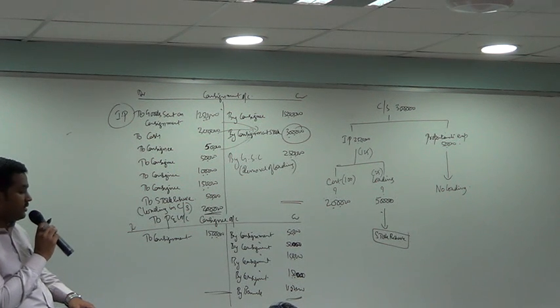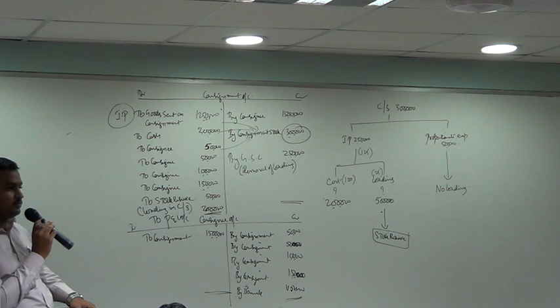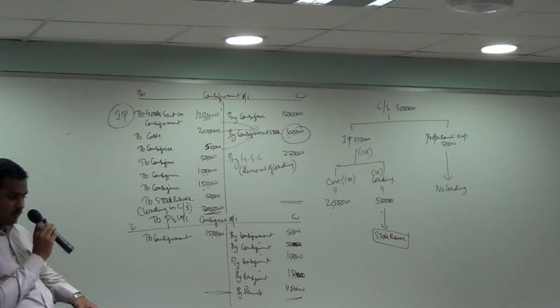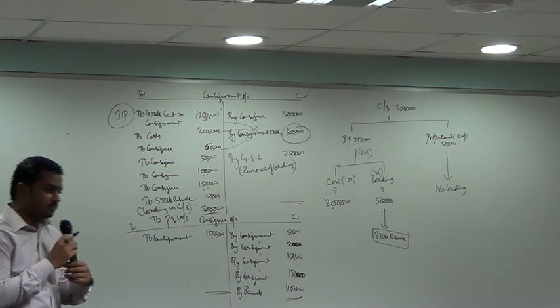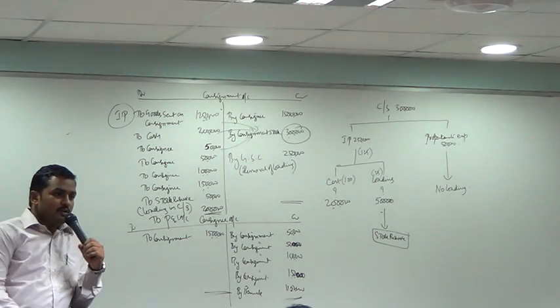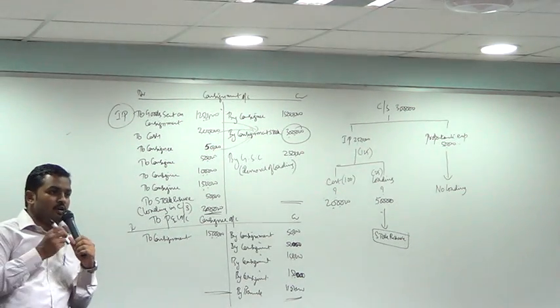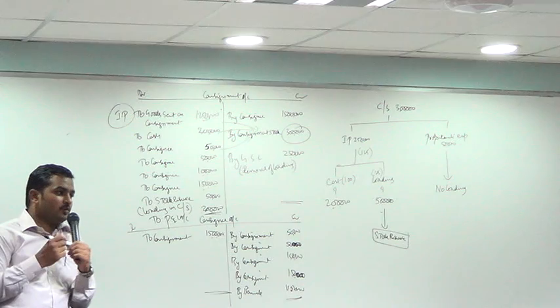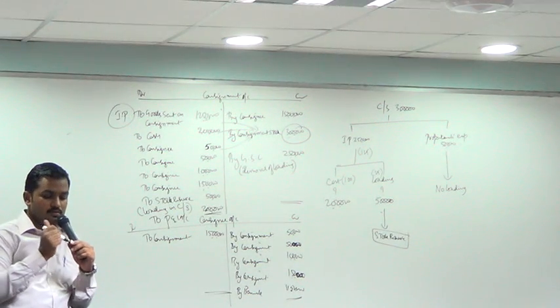Consignee sold 80% of the goods sent for 30 lakh. Consignee is entitled to a commission of 10% on sales.